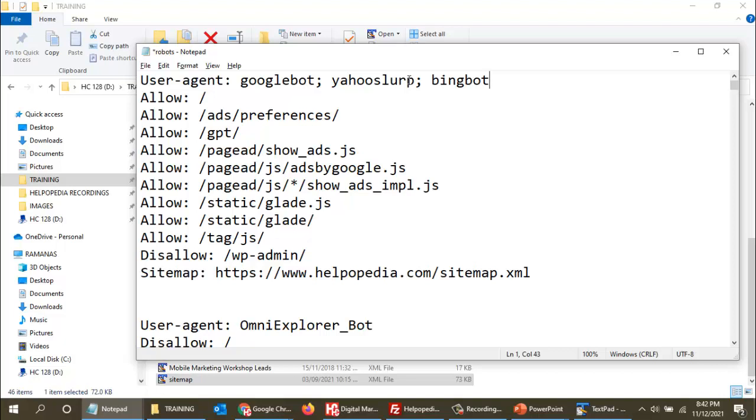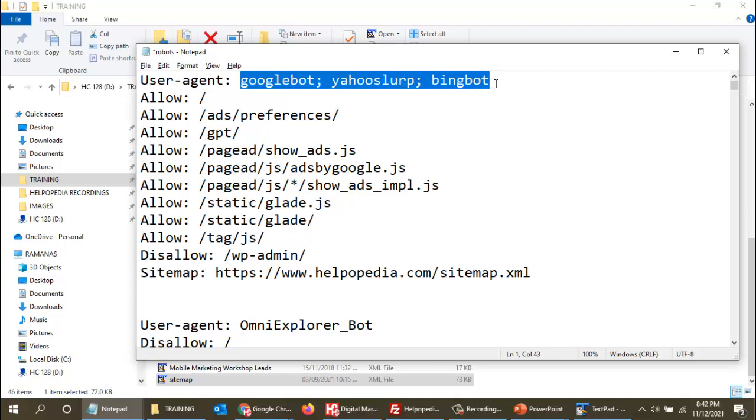If my content is crawled by search engines, then my website will come up only in these three search engines. If it is star, then all search engines will come and read the first line, and they will say, okay, fine, over here we are allowed.